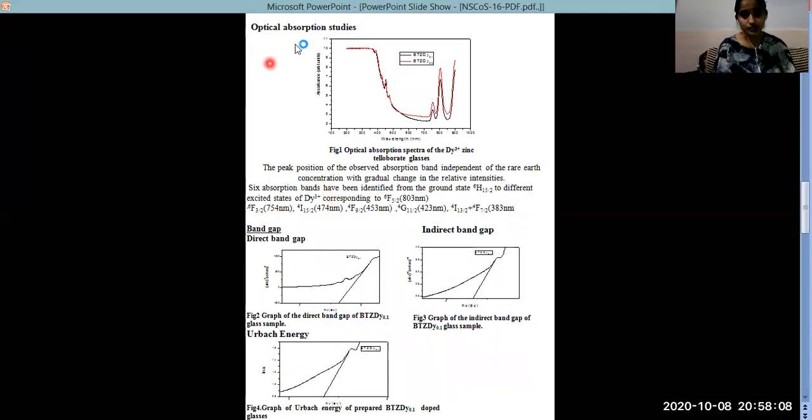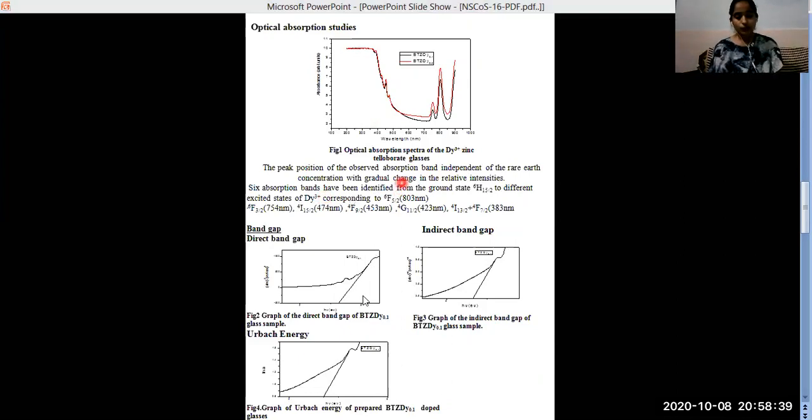In order to study the optical properties of the prepared samples, we have done UV-vis spectroscopy. The absorption peaks were observed because of the electronic transitions of dysprosium. The peak position was found to be independent of the rare earth concentration, except for a gradual increase in the absorption intensities with the increase in the rare earth concentration. 6 absorption bands have been identified.